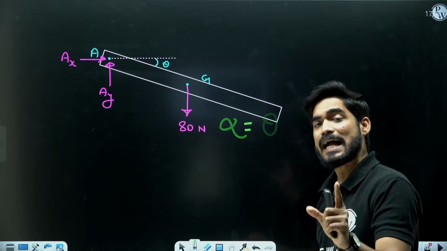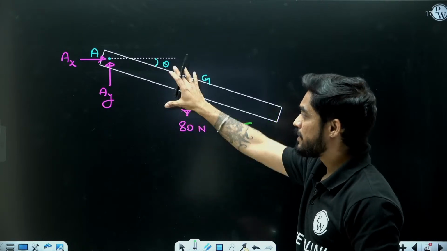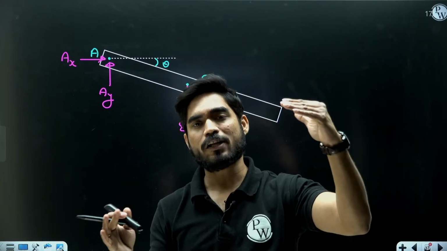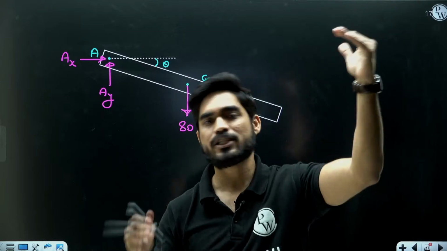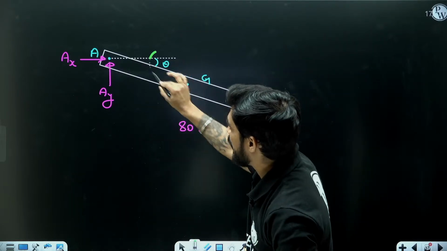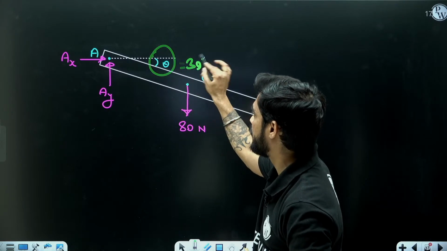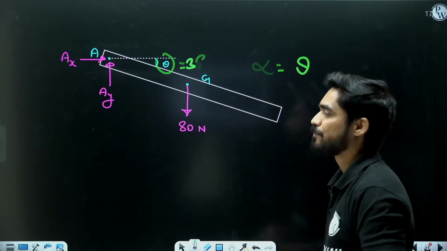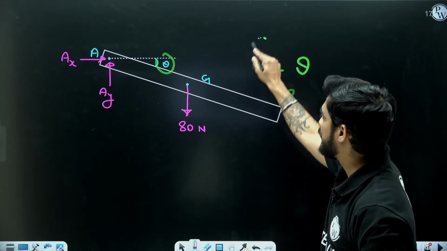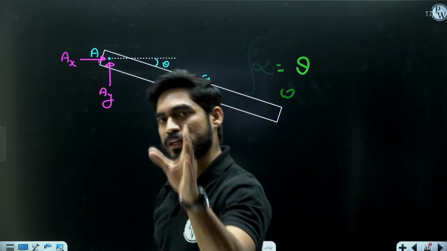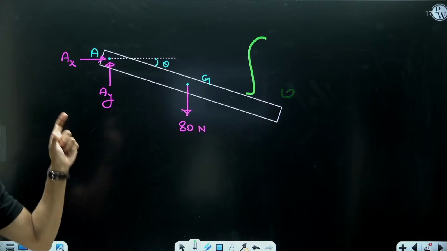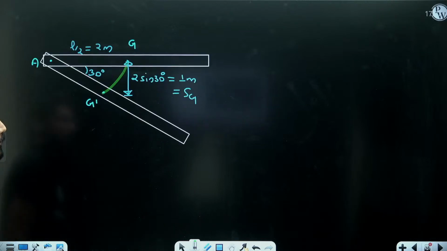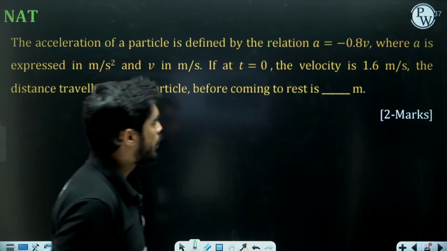That is why I said that whenever you are drawing the free body diagram in such problems where there is an initial position and a final position, always draw the free body diagram in the intermediate position, not initial, not final. So you have to draw the free body diagram with respect to theta, not 30 degree. When you draw that, you will get alpha in terms of theta. Then how will you get omega? By integrating it. You will get alpha in terms of theta, then after integration, you will get omega. Okay. Chalo, now let's move on to the next problem.